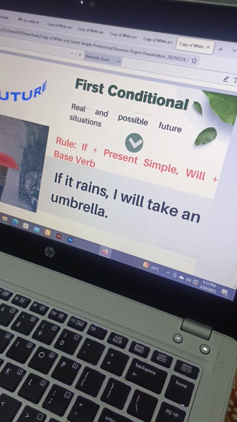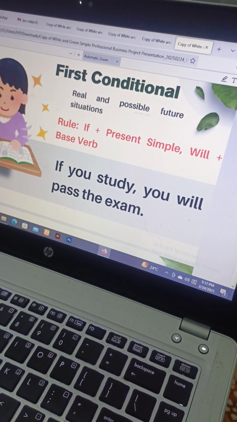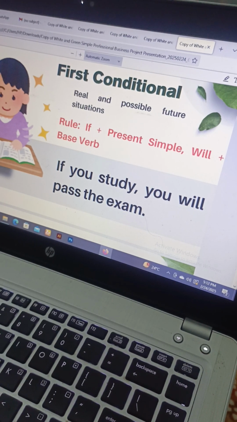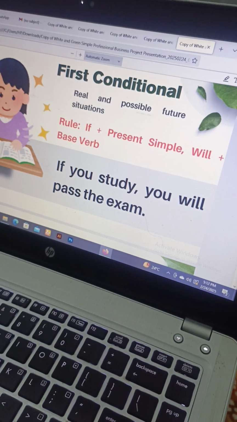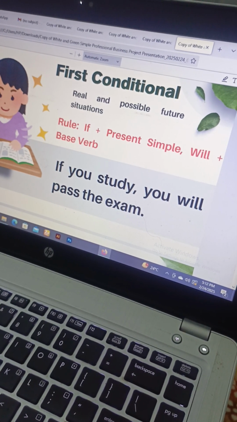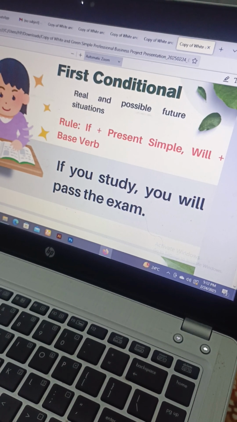Now, that was a possible future event that may happen or may not. Now, let's talk about another example in the same condition. If you study, you will pass the exam. Now, that's also a possibility. There's no guarantee. हाँ, study करना तो होता है कि यार आपने study करनी है, then you can pass. That's not always 100%, कि अगर उसने study की तो हाँ हम पक्का ठक्का कह सकते हैं कि उसने पास होना है. Do you agree with that?